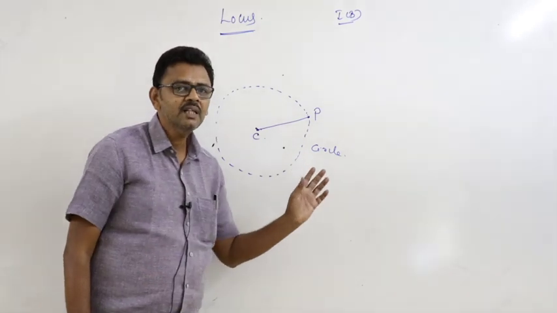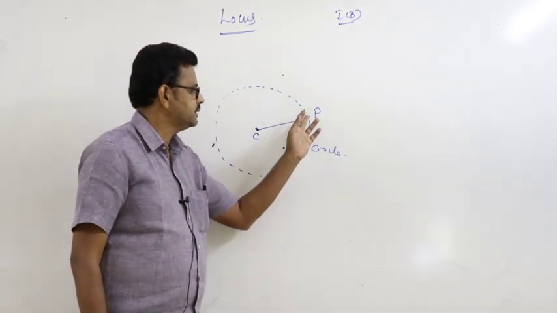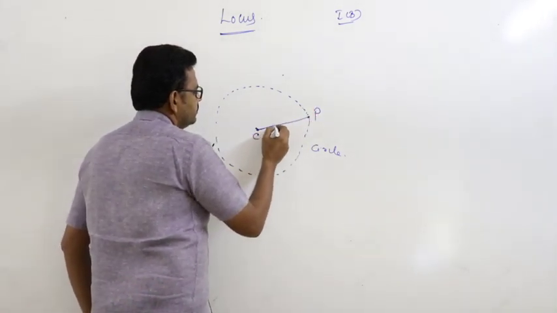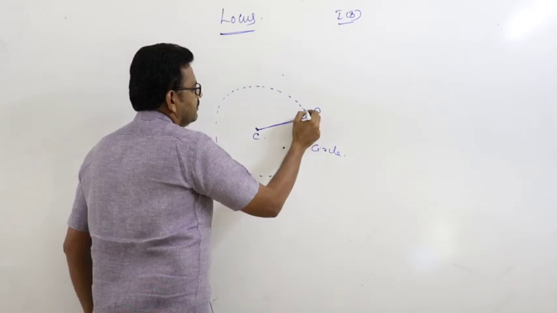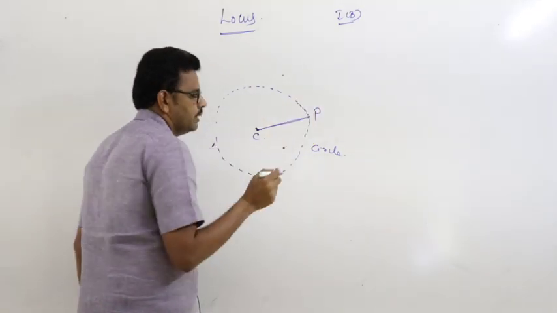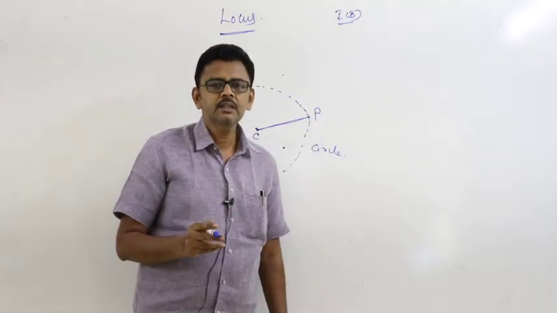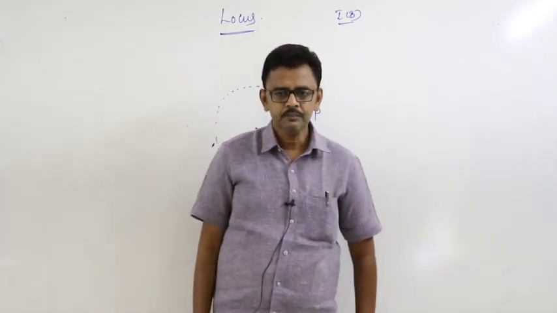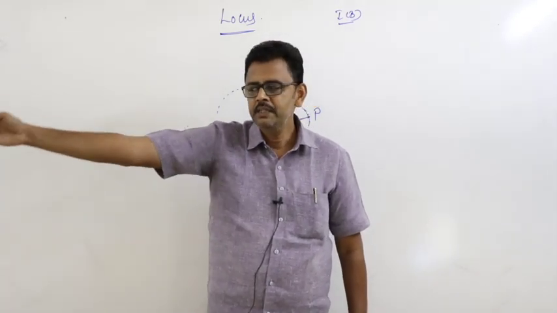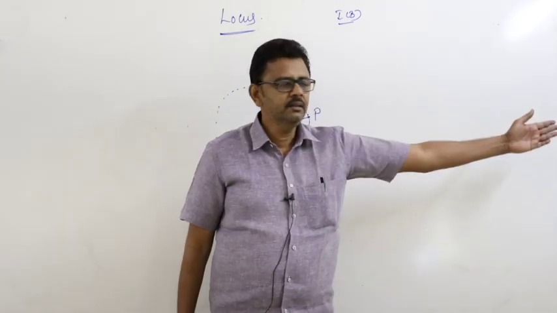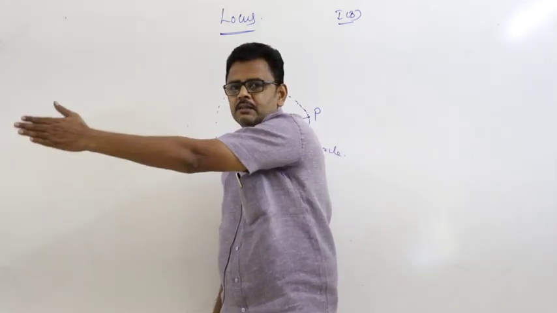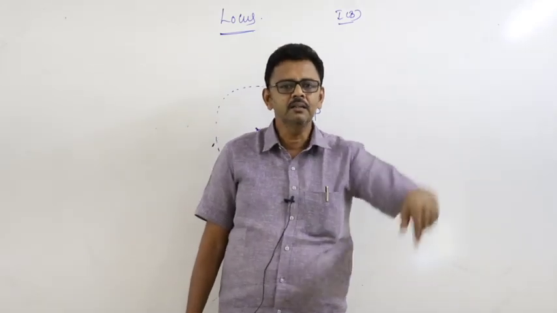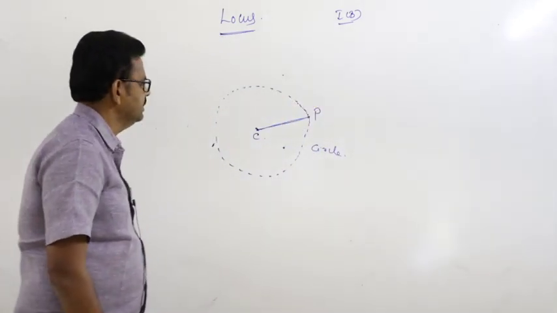That is called locus, the set of all points. These are all the points. Sir, why are you taking the point here? I am taking here, here, and here. But what is your condition? Your condition is to stand at a distance of 5 units. So the person says, I am standing here, sir, or to this side. That means the locus is completely this, and its name is a circle.